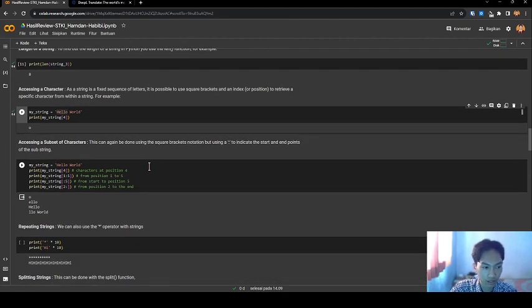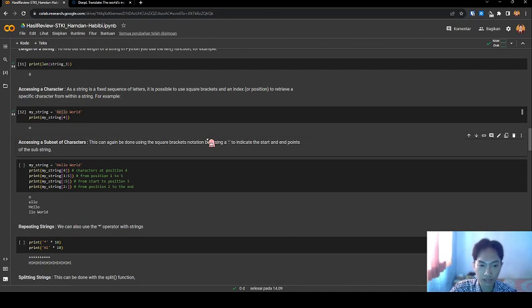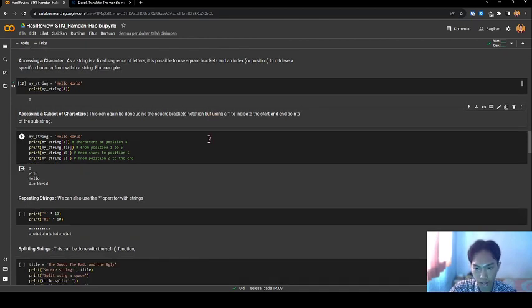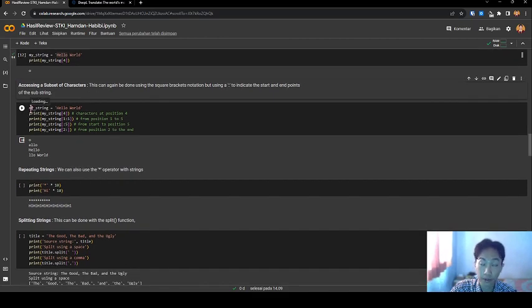Next, accessing a subset of characters. This again uses square bracket notation, but with a colon to indicate the start and the end point of the substring. Let's see, I have the variable my string and I put the hello world string. I print my string for the character at position 4, and 2, and I print my string from position 2 to 5.